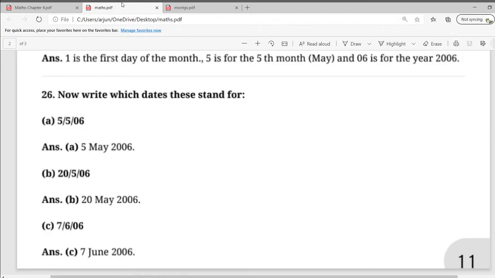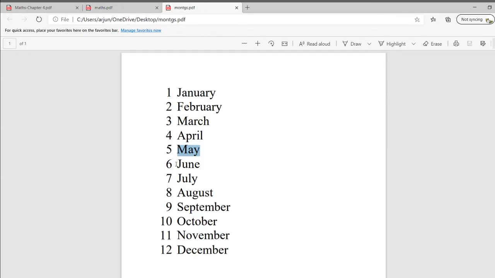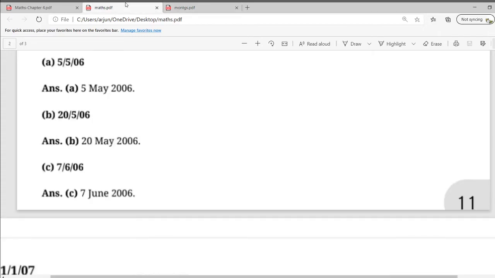Moving further, B is 2506. So 25 as it is indicates the day of the month, the 25th day of the month. 5 is the month May. So 25 May 2006. C is 7606. 7 indicates the day of the month, so the 7th day of the month. 6 represents the month. Let's see, the 6th month is June. So 7th June 2006.